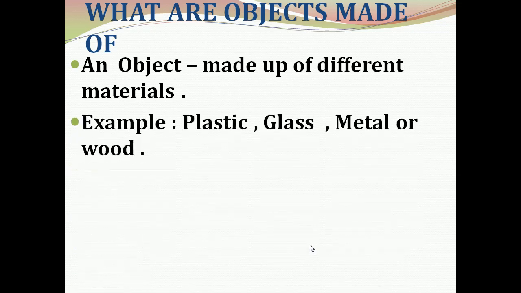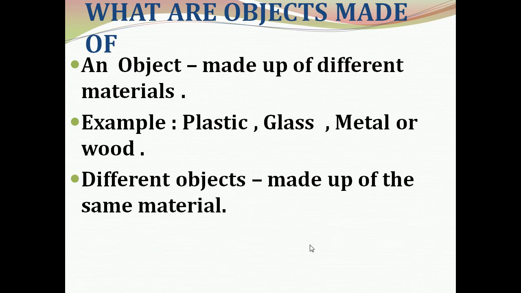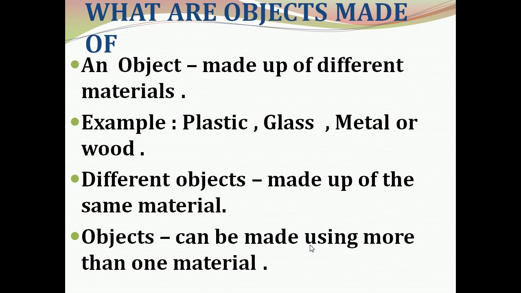Now, different objects can be made of the same material. For example, plastic is used to make toys, buckets, plates, mugs, bags, etc., isn't it? So different objects can be made of the same material, and we can classify different objects which are made with the same material.